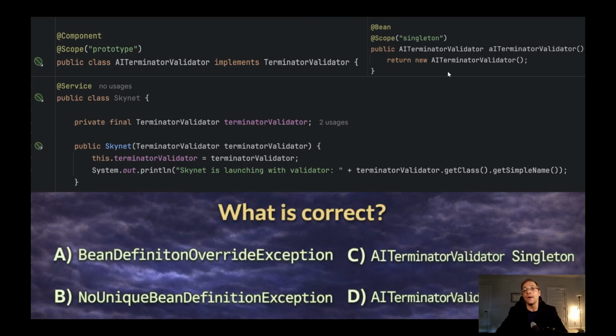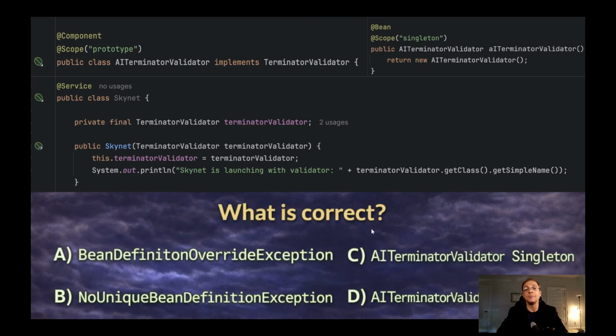Okay, so let's go back to the question. We have two declarations of the same bean from the same class. We don't understand what's going on with the name of this bean because it isn't mentioned anywhere. And what is the correct answer? I hope you already answered that, because I'm going to go through the answers and then I'll show you the correct one. So answer A says BeanDefinitionOverrideException.